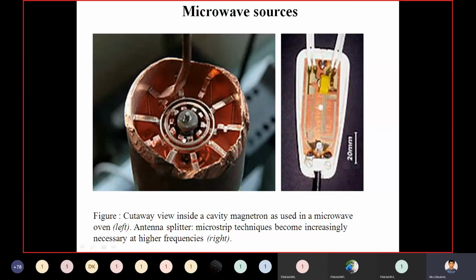Okay. And next, microwave ovens. The best example is the microwave. The microwave is an electric oven that heats and cooks food by exposing it to electromagnetic radiation in the microwave frequency range. This causes polar molecules in the food to rotate and produce thermal energy in a process known as dielectric heating.